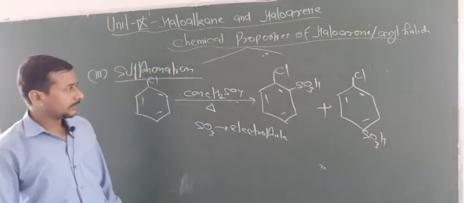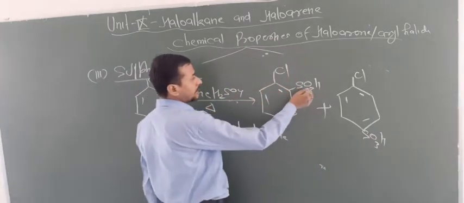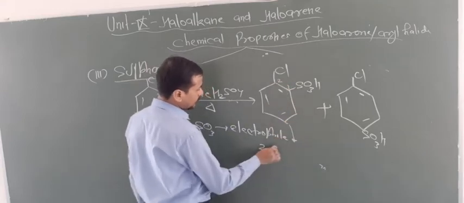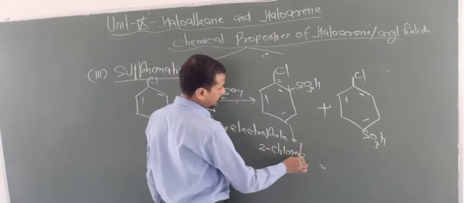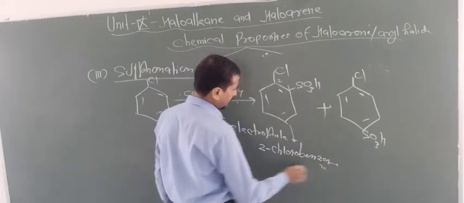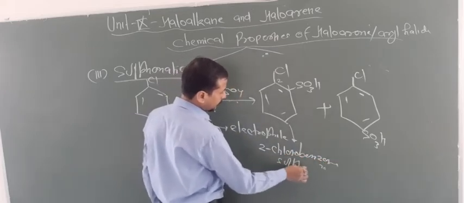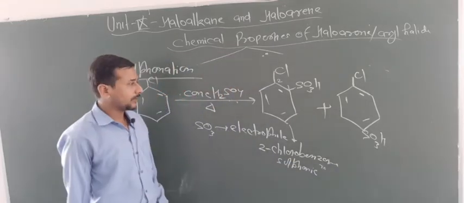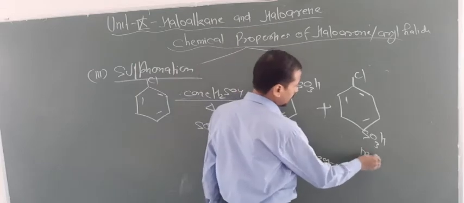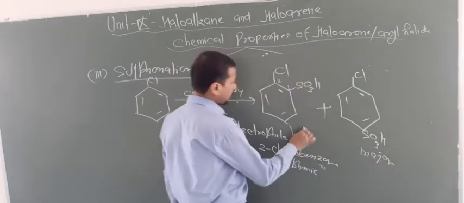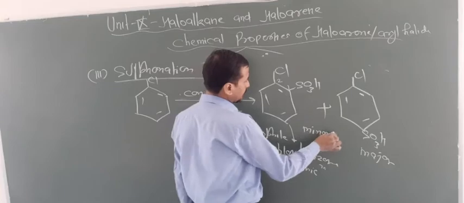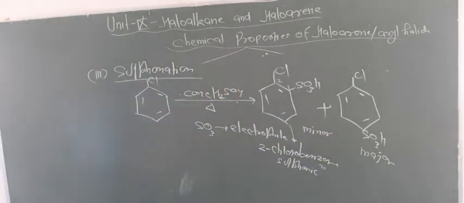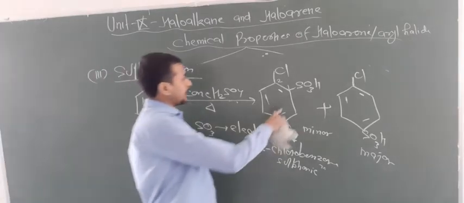So this is basically a benzene sulfonic acid compound. This is 2-chlorobenzene sulfonic acid, and this is 4-chlorobenzene sulfonic acid. Here again this is the major product and this is the minor product. So in sulfonation you have to add SO3H either at the ortho position or the para position.